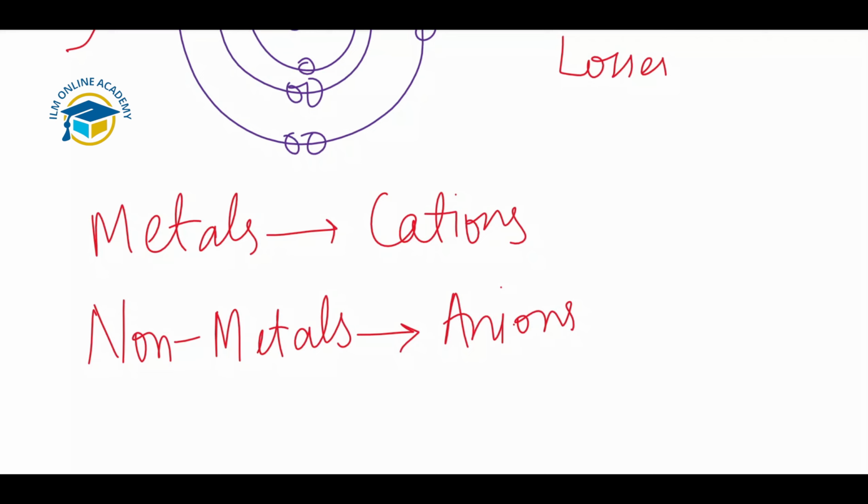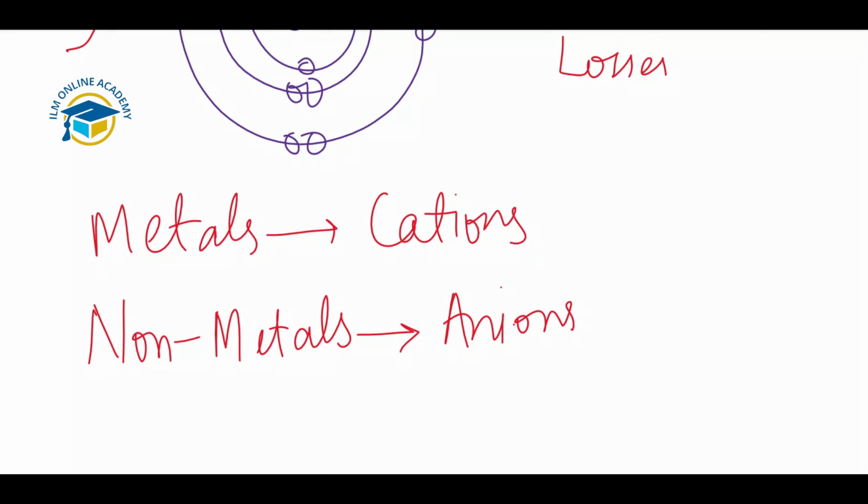So electrons are transferred from one atom to another atom, forming ions that can be cations or anions. The ionic compounds are held together by the electrostatic forces of attraction between the oppositely charged ions. So this is the basic formation of ions, how ions are formed, and these ions are responsible for ionic bonding, how an ionic bond is formed.